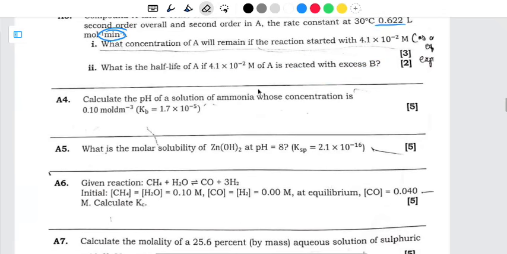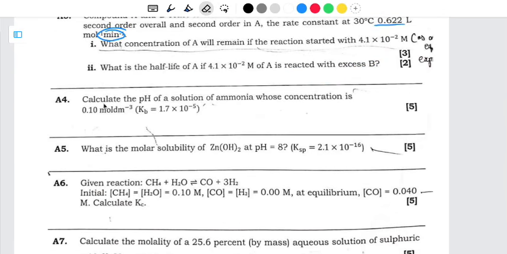Then for question 4, it is asking us to calculate the pH of a solution of ammonia whose concentration is 0.1 and the Kb is 1.7 multiplied by 10 to the power negative 5. One thing that you need to know here is that we are looking for pH.